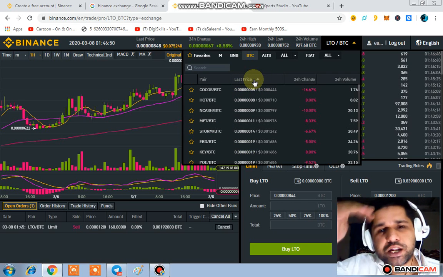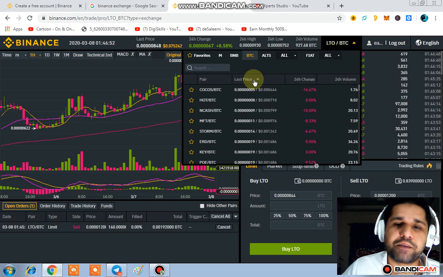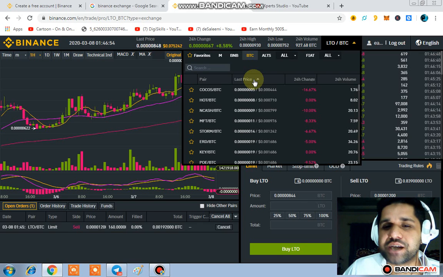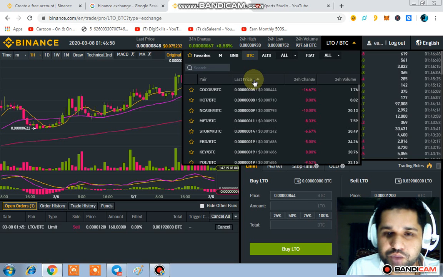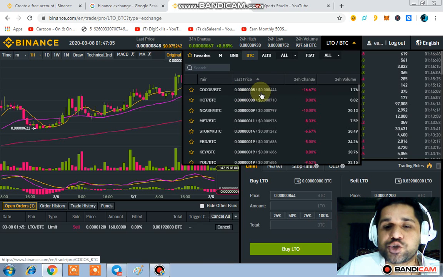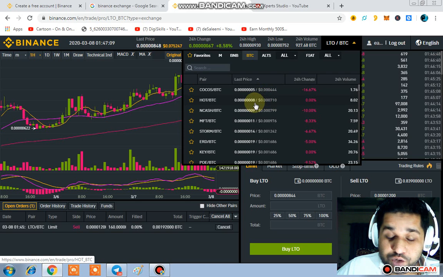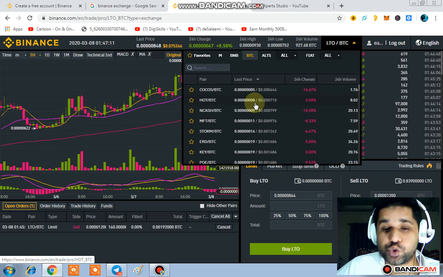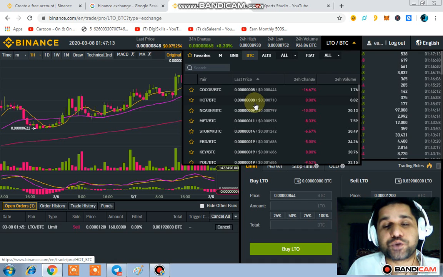Now I'm just going to click on the last price. From the lower side, meaning with the minimum price, every altcoin is shown on your screen. When I click on the last price, they show me from the minimum price of $0.0004. It is one of the best things. You can easily choose which coins you have to buy at this time.